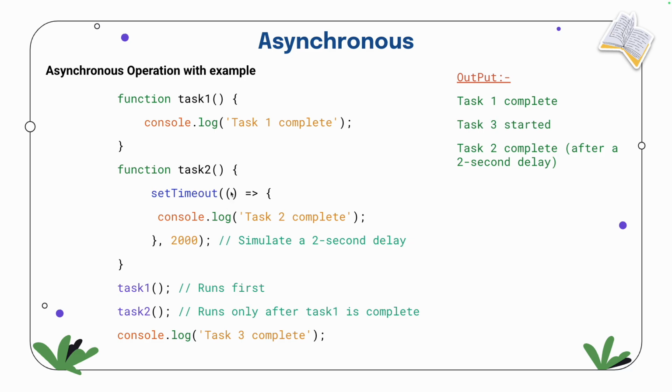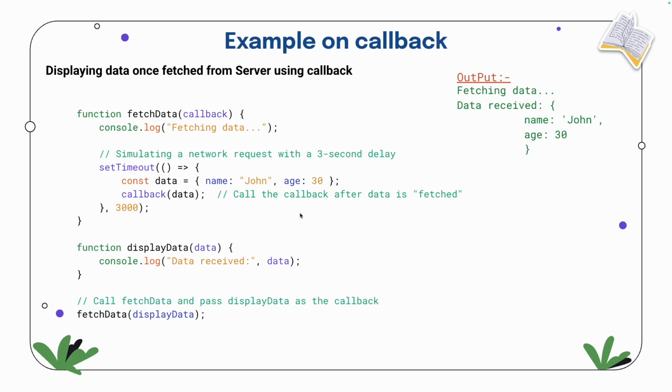And in this setTimeout, this is the function you are seeing. One arrow function is attached to it, and this function is called a callback. So after 2 seconds only this callback function will get executed and tell us that the task has been completed. That's why it has console.log task has been completed. Got it? So this is asynchronous handling of the operation. Understood?